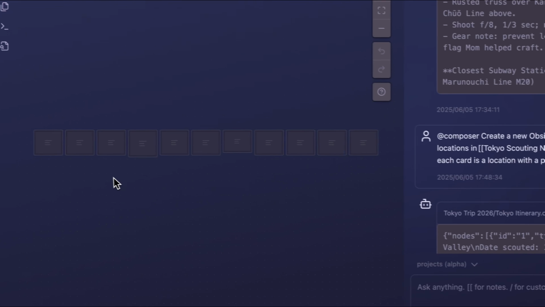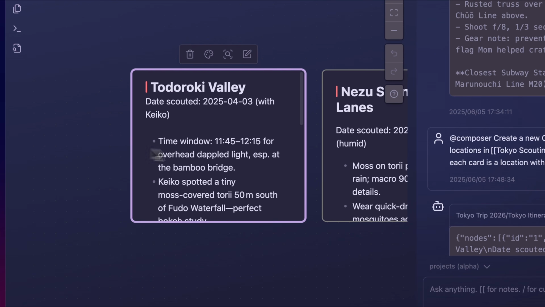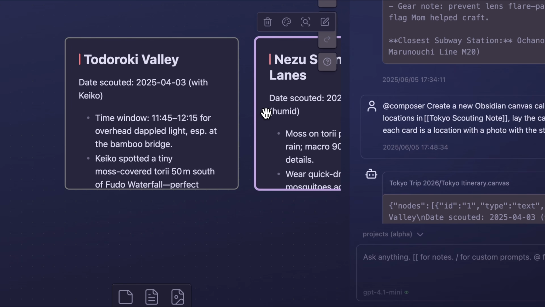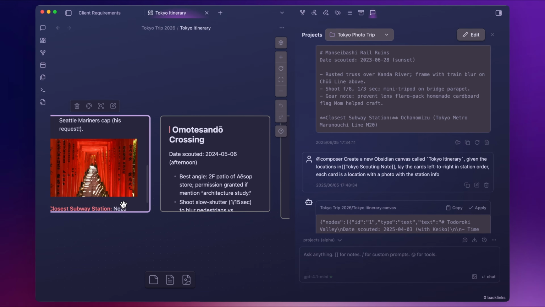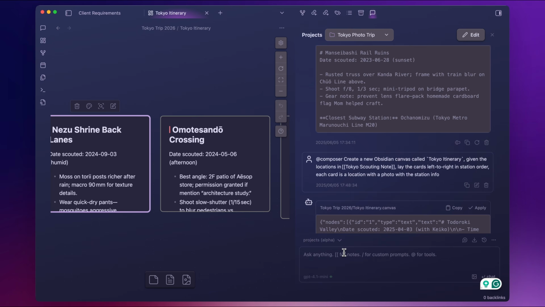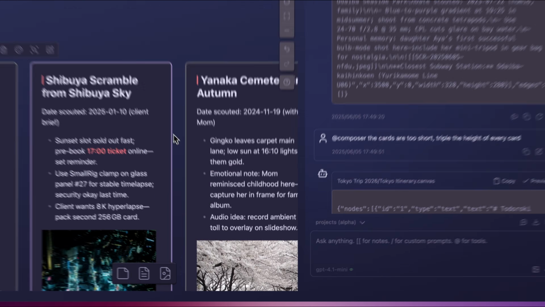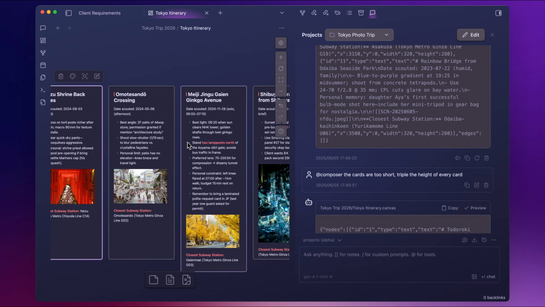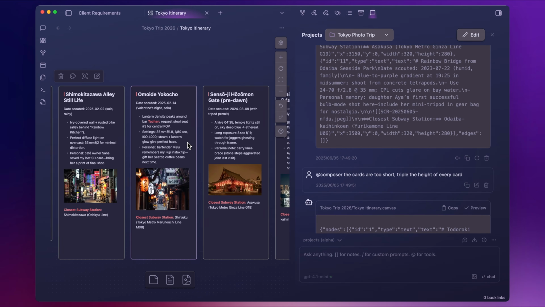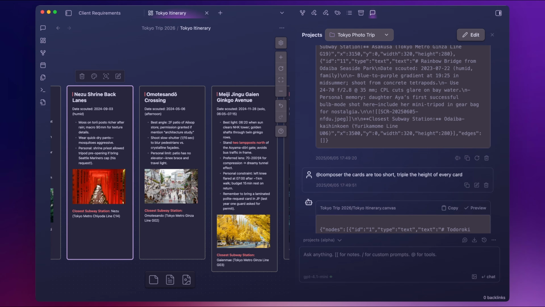Click apply. Let's see what it is. Okay. This is correct, but every card is too short. Let me ask it to increase the height. Very cool. This is looking good. Just like that, Composer just created me a canvas.